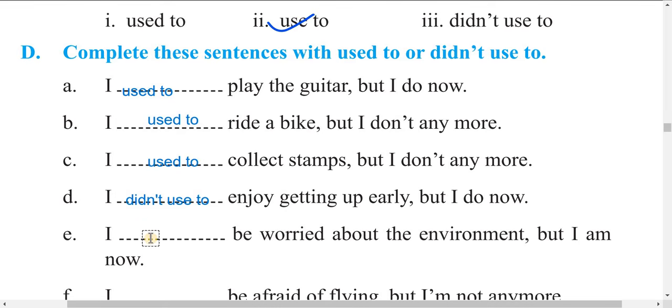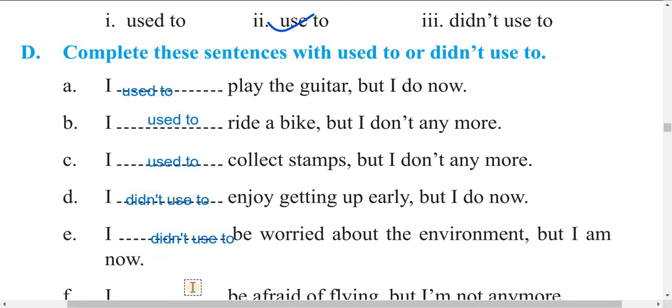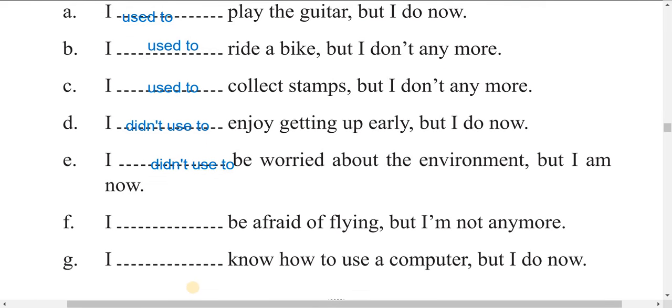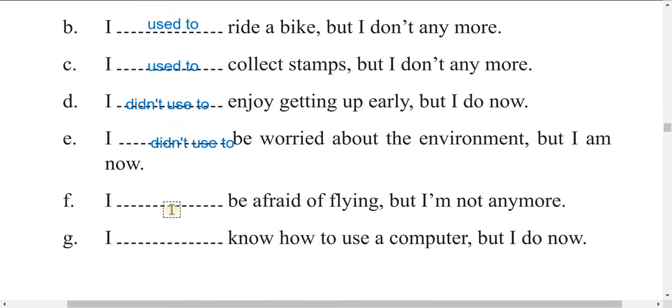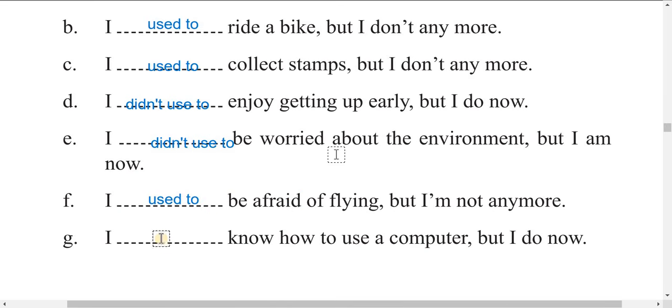E. Worried about the environment, but I am now. I didn't used to be worried about the environment, but I am now. Next one is I used to be afraid of flying. I used to be afraid of flying, but I am not anymore.